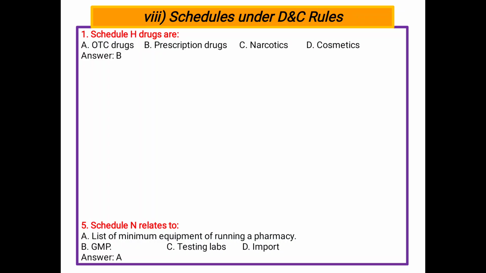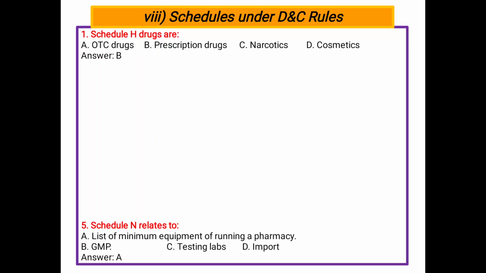So the schedules are A, B, C, C1, D, E, E1, F, F1, F2, F3, FF, G, H, I, J, K, L, M, N, O, P, Q, R. You have to remember the different schedules, because these questions are asked widely in GPAT and other competitive examinations. Schedule A: list of forms used for application for issuing licenses.